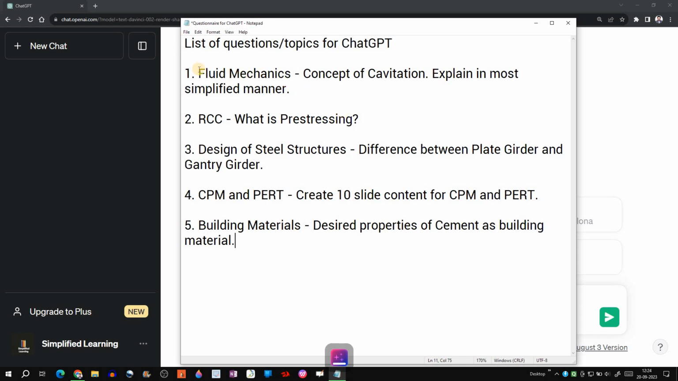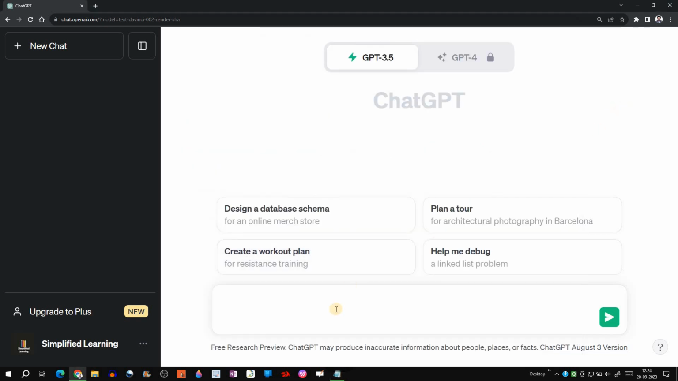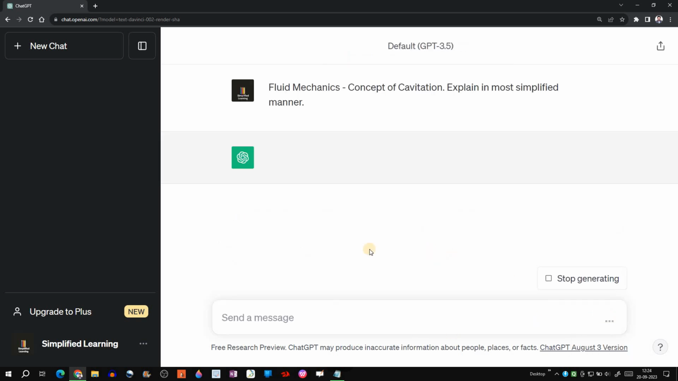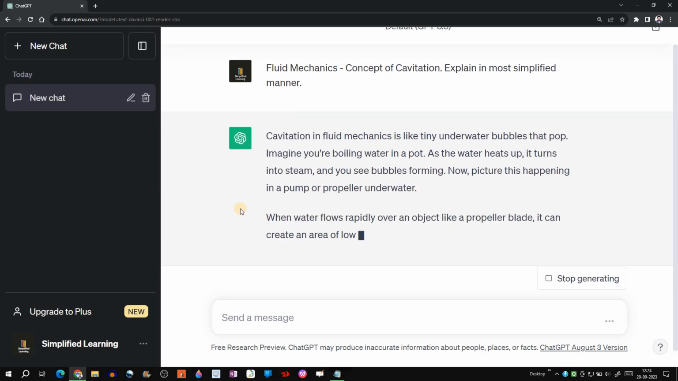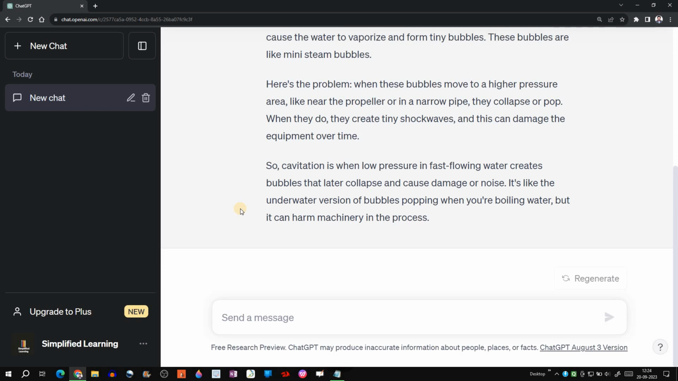We are going to copy and paste it in the query window of ChatGPT and we will look at how effectively it is answering. Then let's copy this, and this is the window for ChatGPT. Here goes our question, concept of cavitation in most simple manner. All right, it has started generating. Let it generate, then we will read it out to see whether it is simplified enough or not.